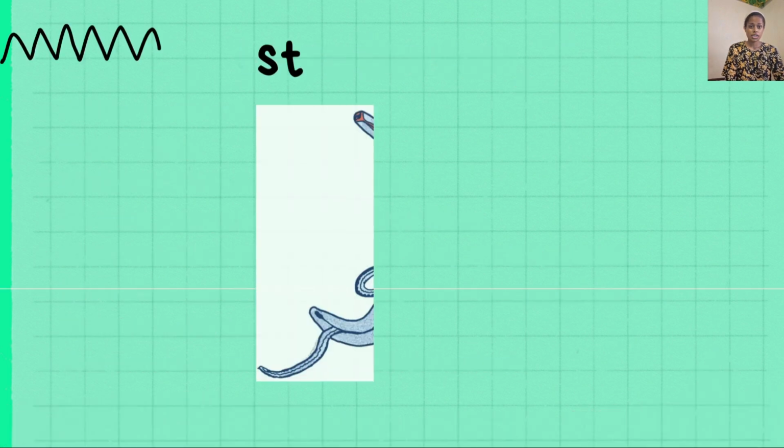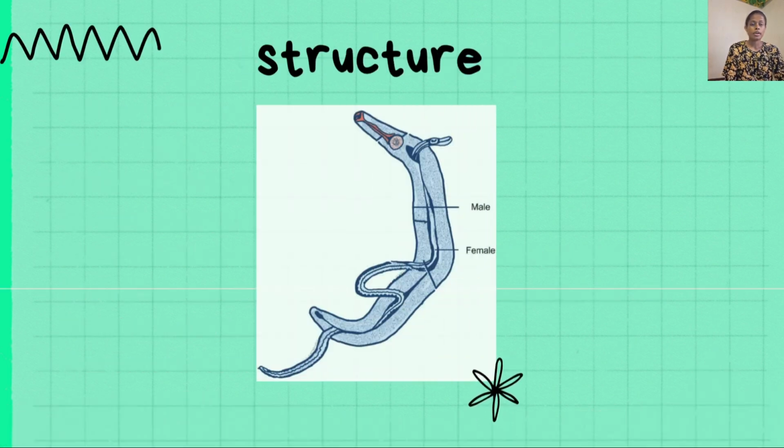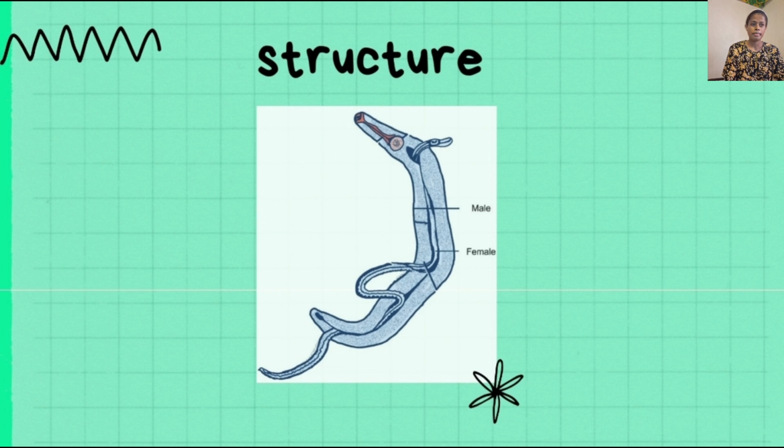This is an illustration of the split body form of the Schistosoma parasite. As you can see, the female resides within the male canal. The male is usually shorter and stouter, whereas the female is long and slender. Whenever they are present within the human body, they cause an infection known as schistosomiasis.